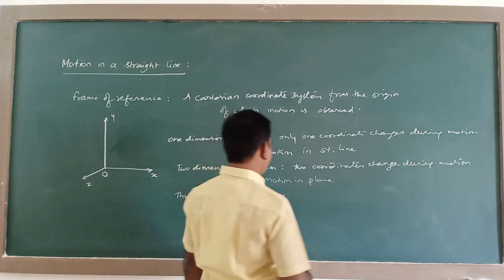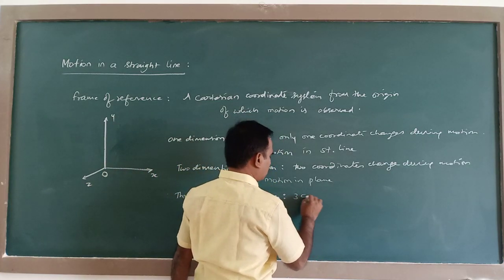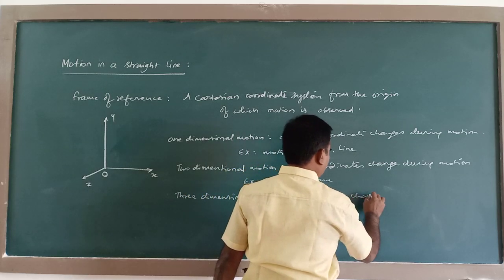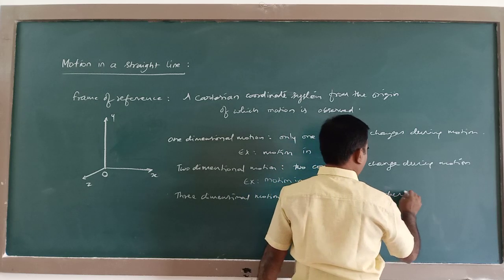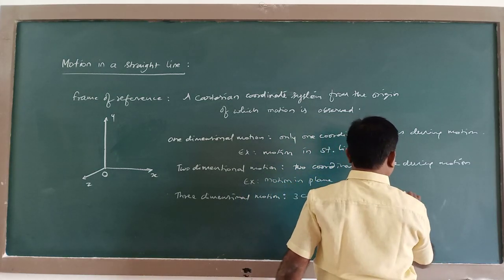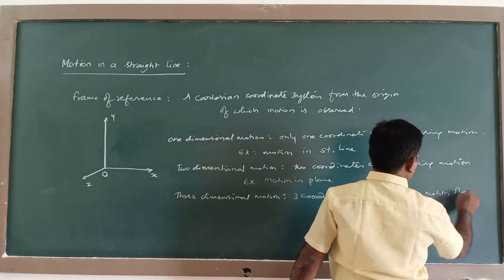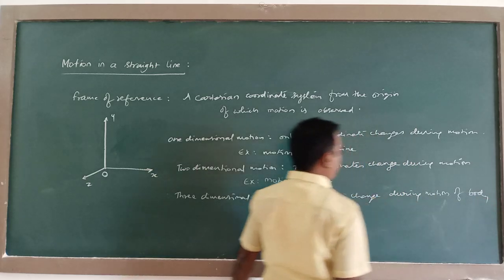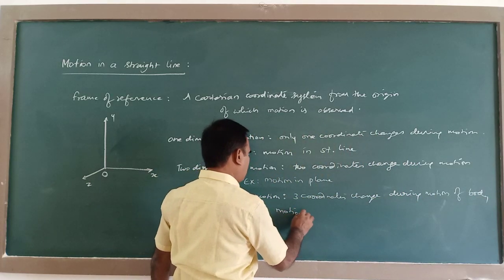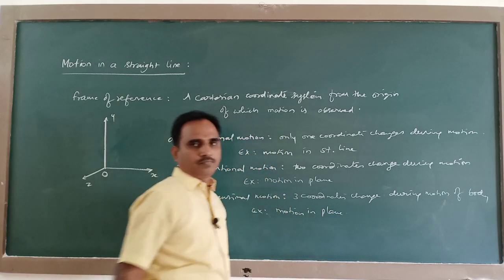That is said to be three-dimensional motion. Three coordinates change during motion of a body.